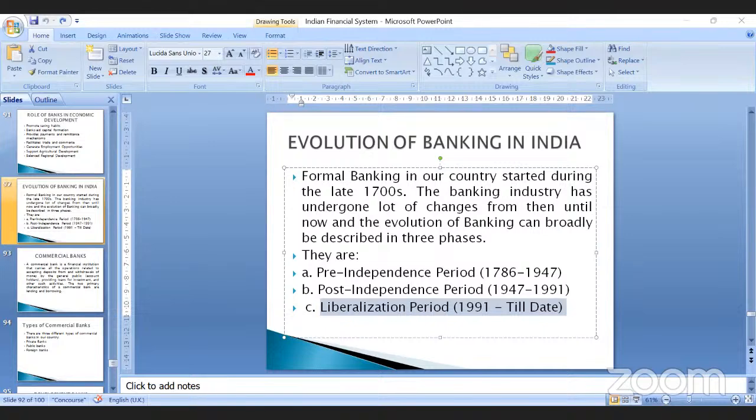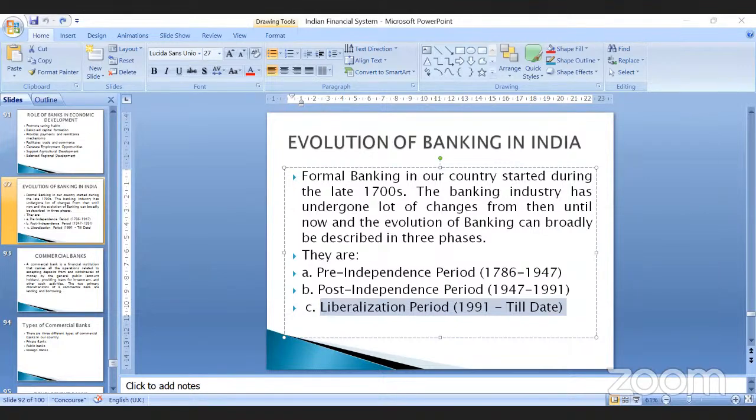Based on the recommendations of the Narasimhan Committee, RBI has given licenses to 10 private sector banks, which includes ICICI, Axis Bank, HDFC Bank, Global Trust Bank, in order to introduce private banking into India. This was the major recommendation that was made by the Narasimhan Committee.